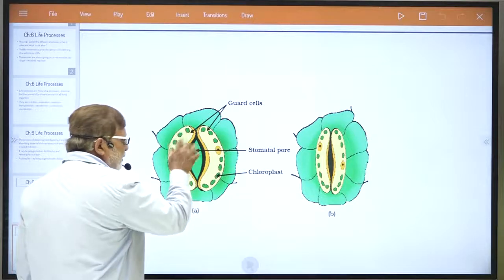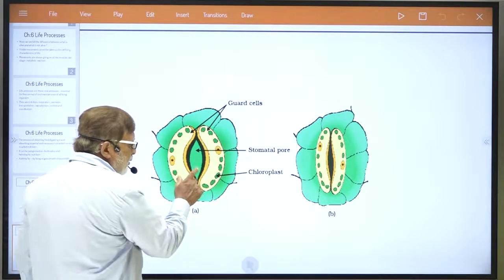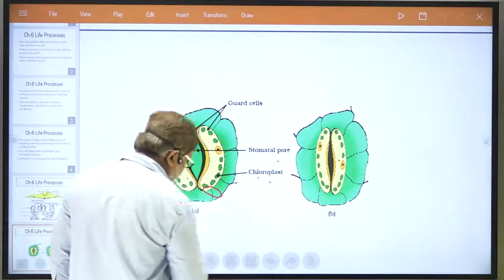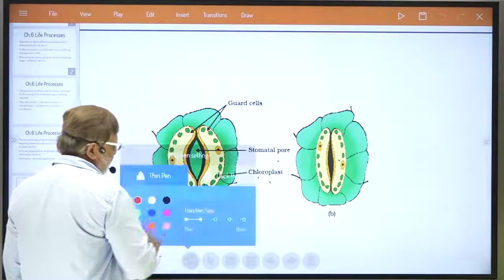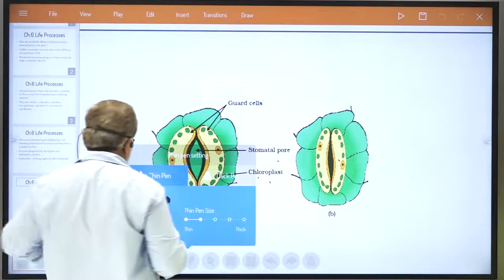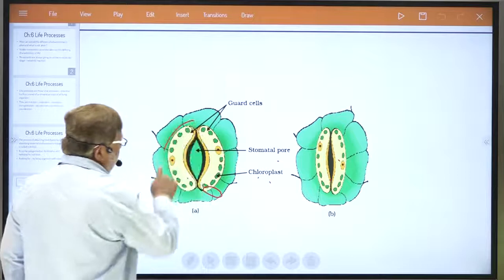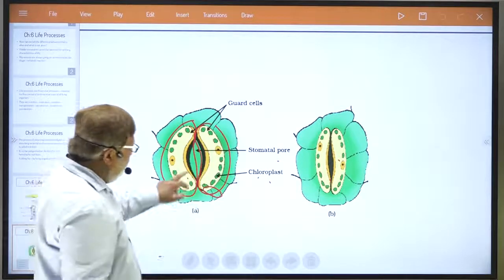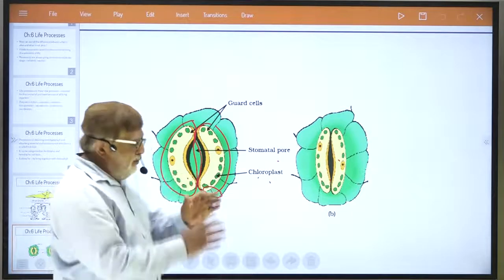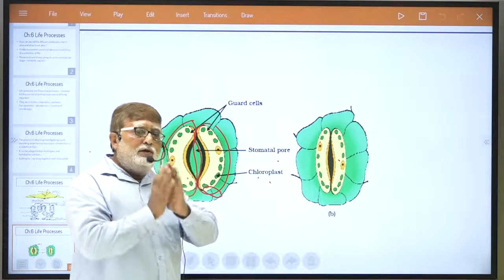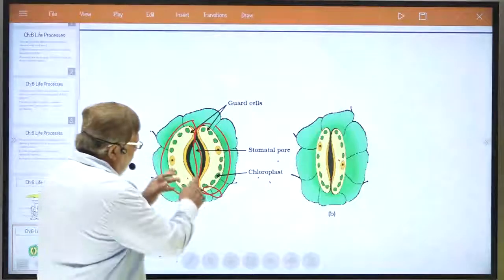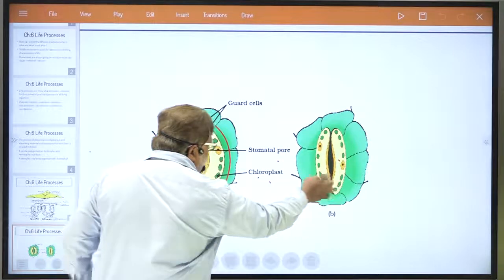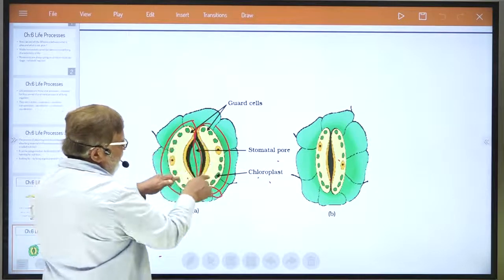See this cell which you can see, dear student, these are called guard cells, and these two are guard cells. You understood this? These are guard cells, dear student. This is one guard cell, and this is another guard cell. Actually, this stomata pore is controlled by the movement of the guard cells. Understand? So in the diagram, you can see here the guard cells are shrunk. Here the guard cells are flattened, open.